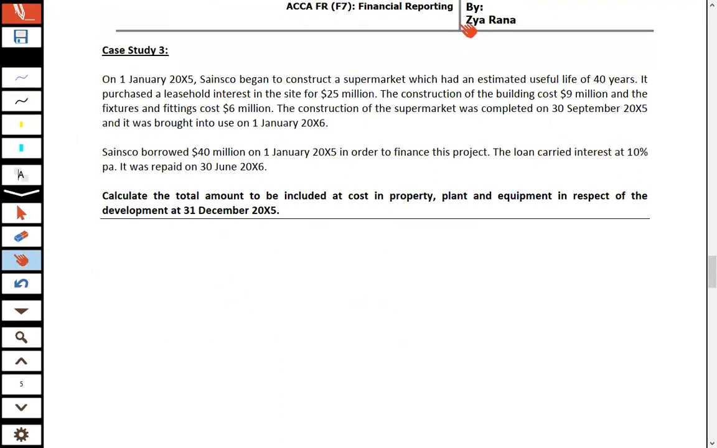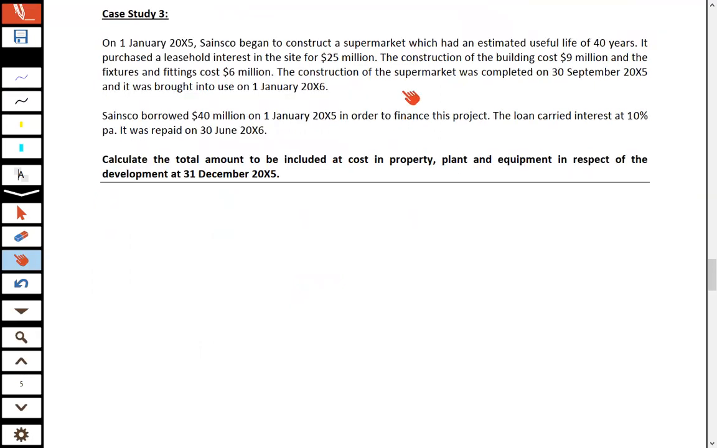We have this case study 3, and again you have 5 minutes to attempt this question. After 5 minutes I will start discussing this case study 3. Requirement: calculate the total amount to be included at cost in the property, plant and equipment in respect of the development at 31st December 2005.